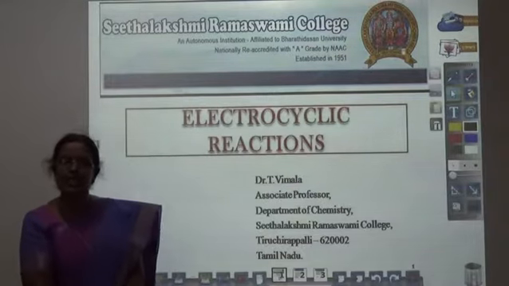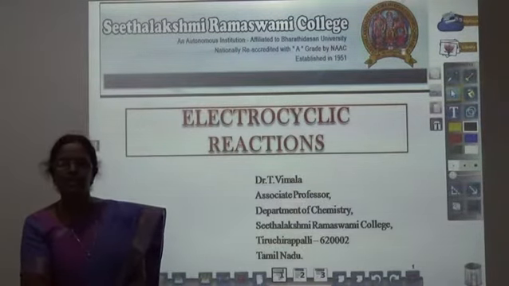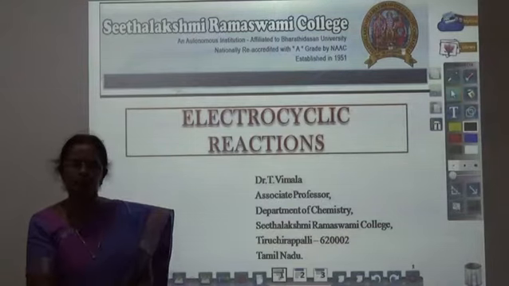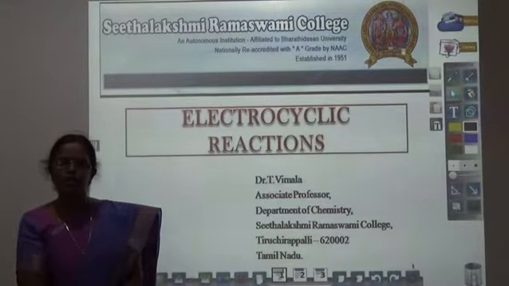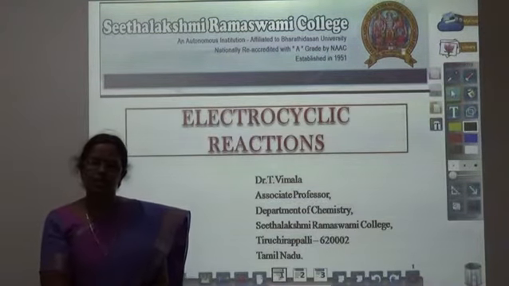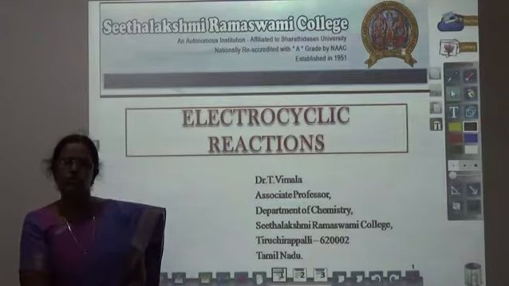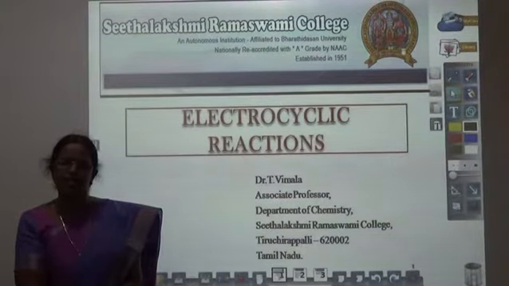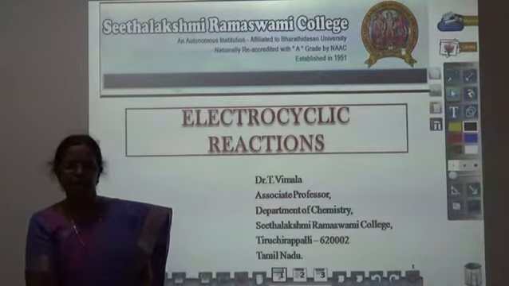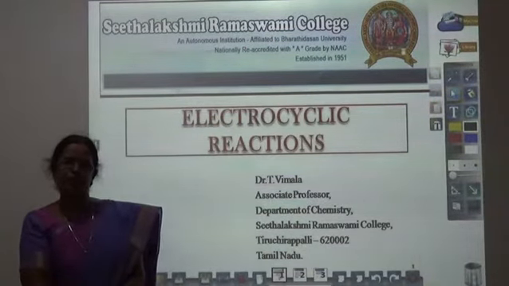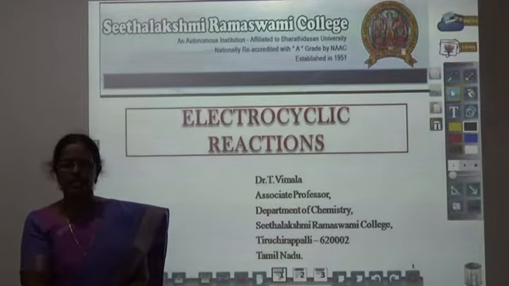So, pericyclic reactions are concerted reactions. What is meant by a concerted reaction? It is a continuous reaction with the involvement of a cyclic transition state. Pericyclic reactions are not influenced by added solvent, catalyst or added salt. They are influenced only by heat or light. If the reaction is influenced by heat, it is called a thermal reaction. If a pericyclic reaction is influenced by light, it is called a photochemical reaction.